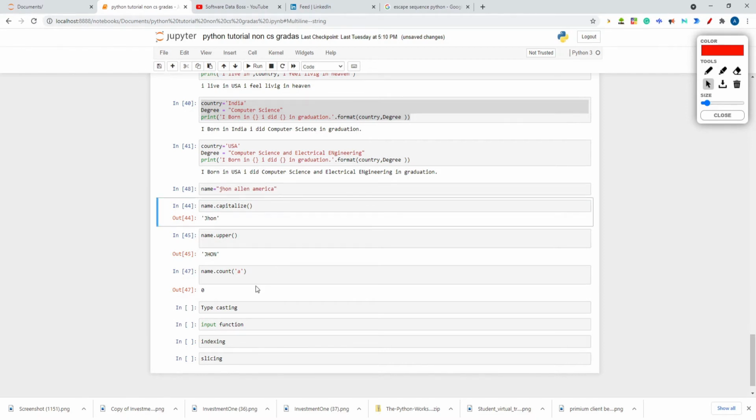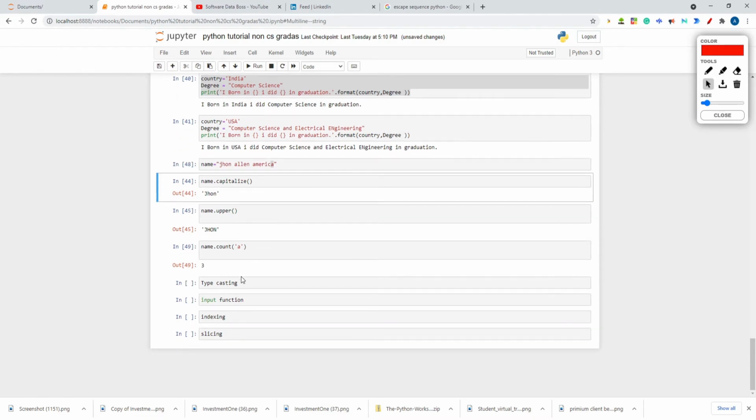Okay, I have hit enter. Now I should get a name. See, 3 times A occurred. So this A, America A, and this A. Okay, so 3 times A occurred. So these are the different number of functions that you can operate on a string. You have to study about this in detail. Okay. Now what I am using is typecasting.